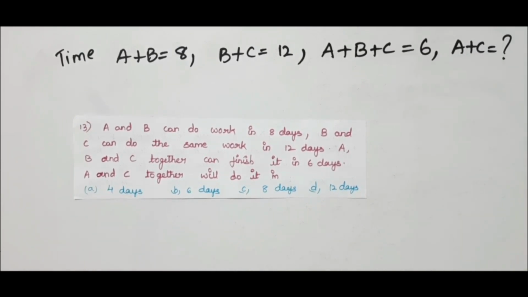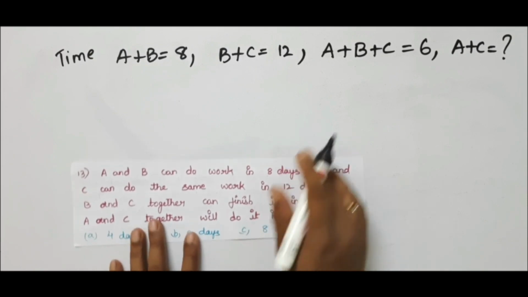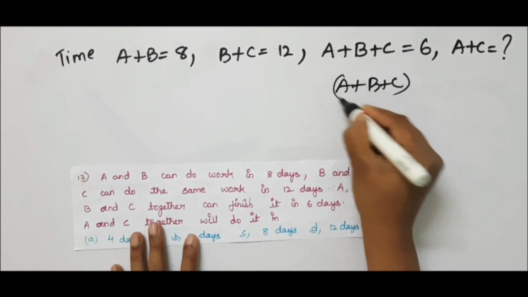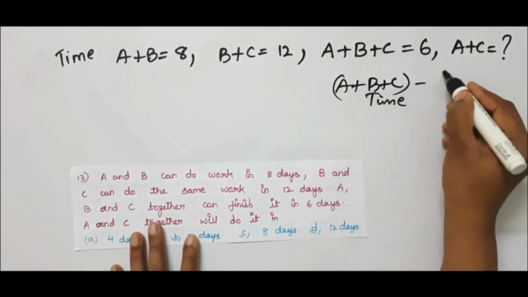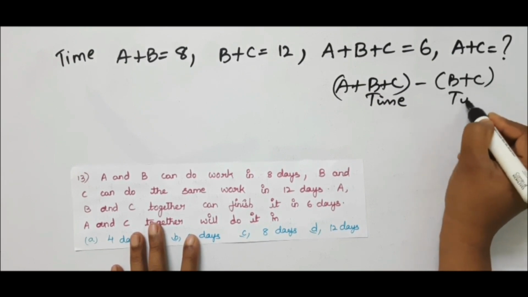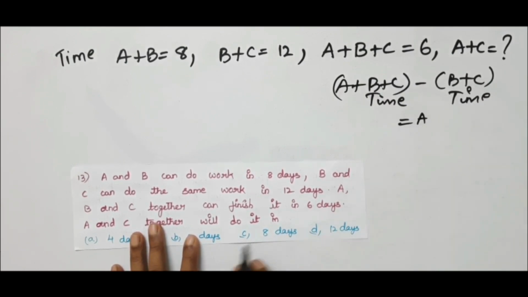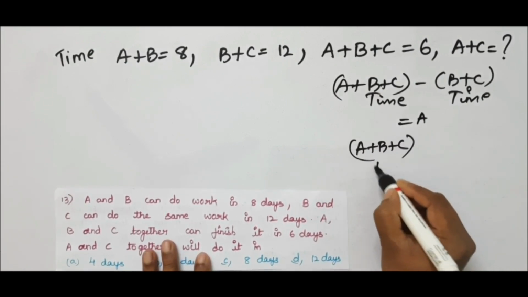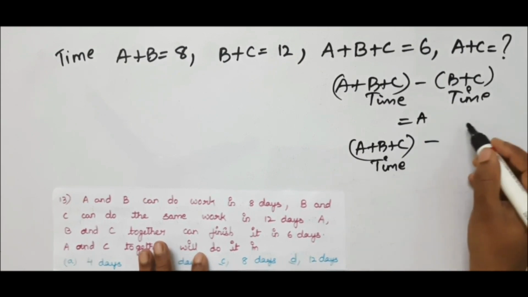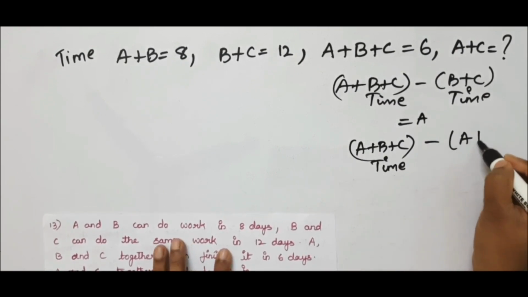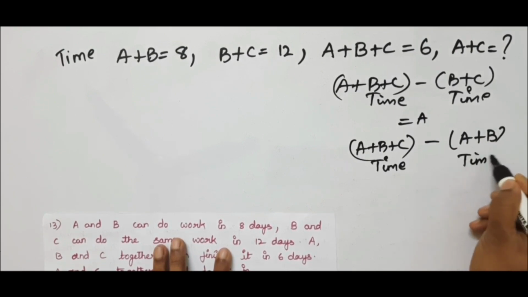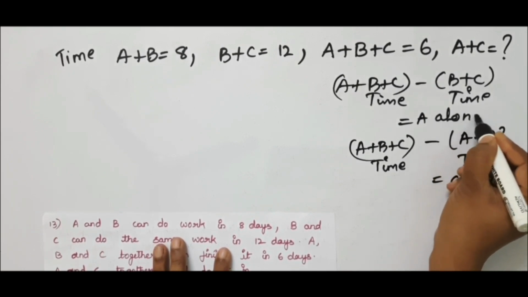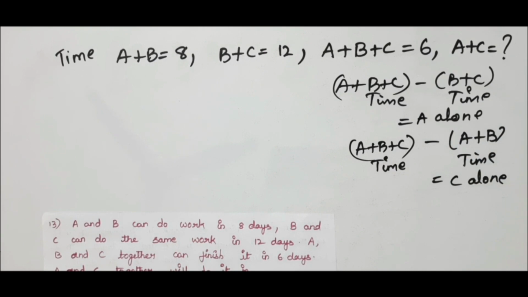So if you observe, if you subtract from the A plus B plus C time the B plus C time, then you will be left with A. Similarly, if you subtract A plus B plus C time minus A plus B time, then you will be left with C alone time. But we need A plus C. When you take these two values and find A plus C, it will be easy for us.